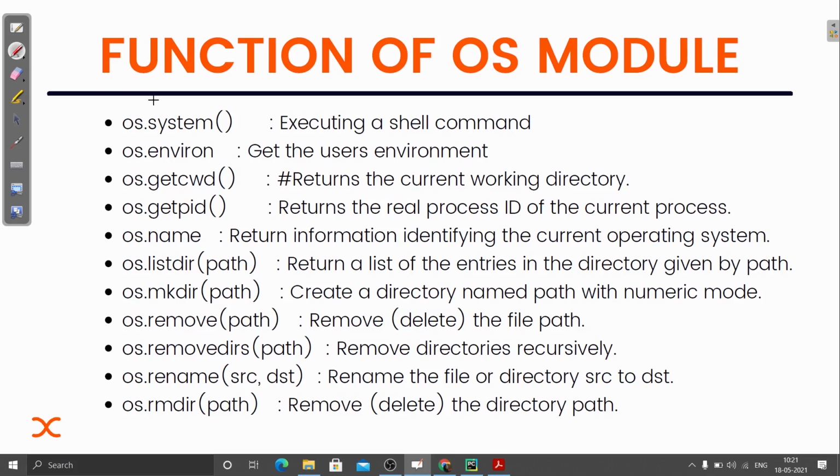Let me tell you some important functions that are inside this OS module. There's system, which is used for executing a shell command. Then environ, which gets the user's environment. Whenever you install Python, there is an option to set the environment or set the path.